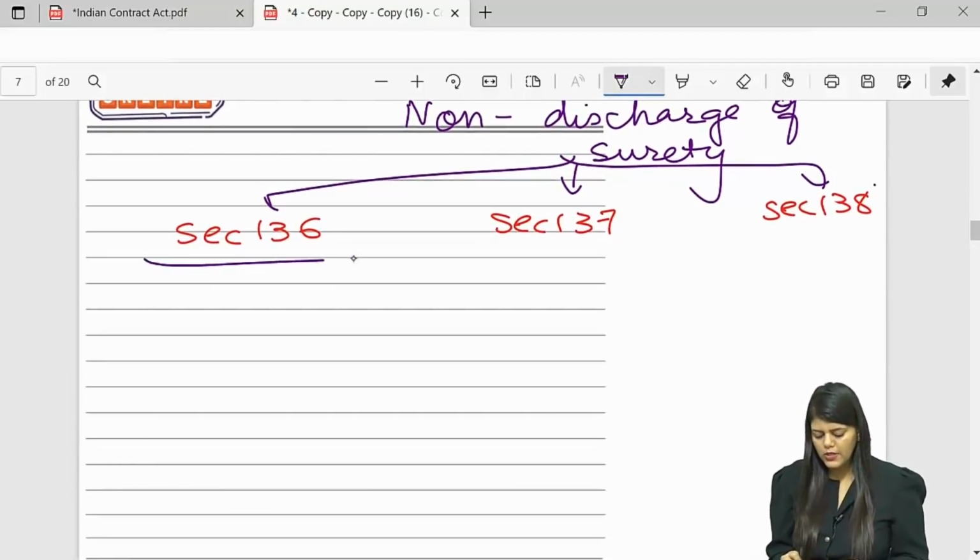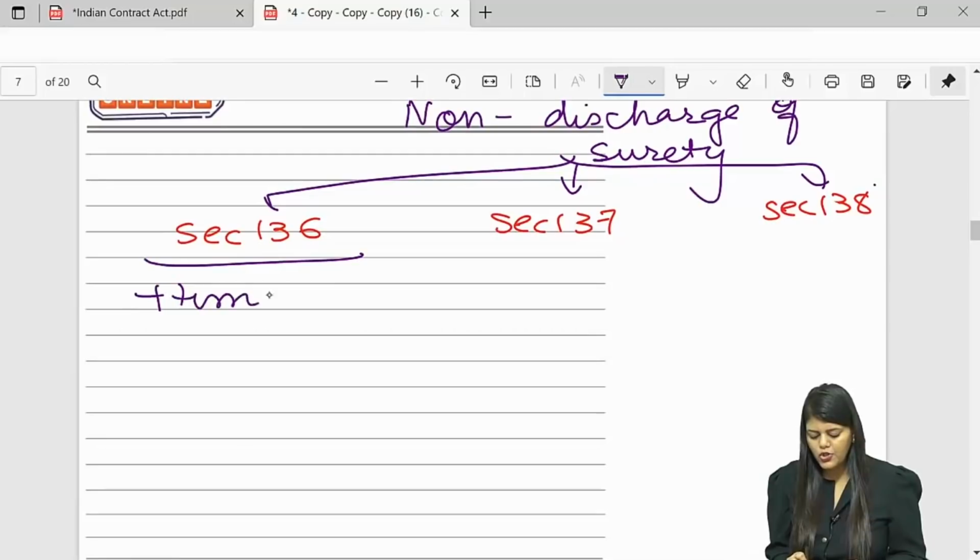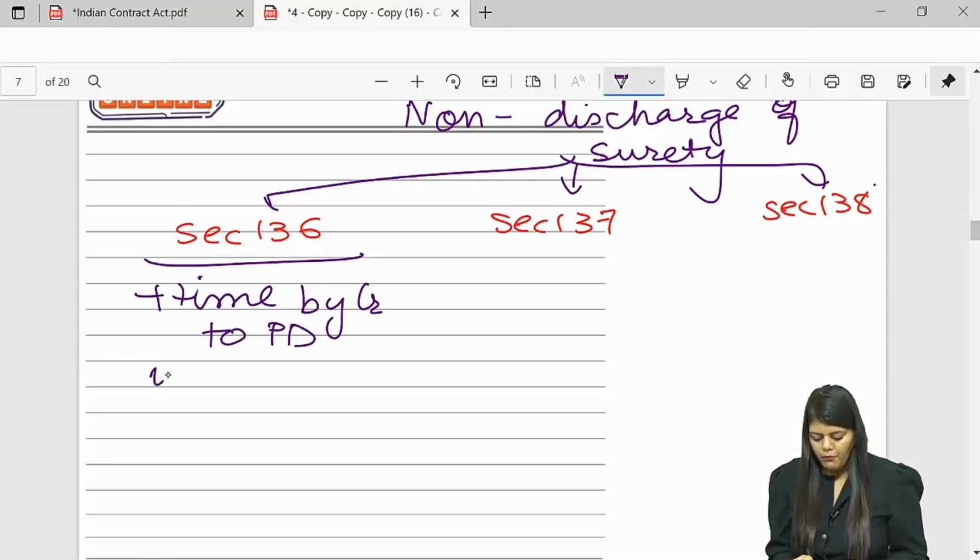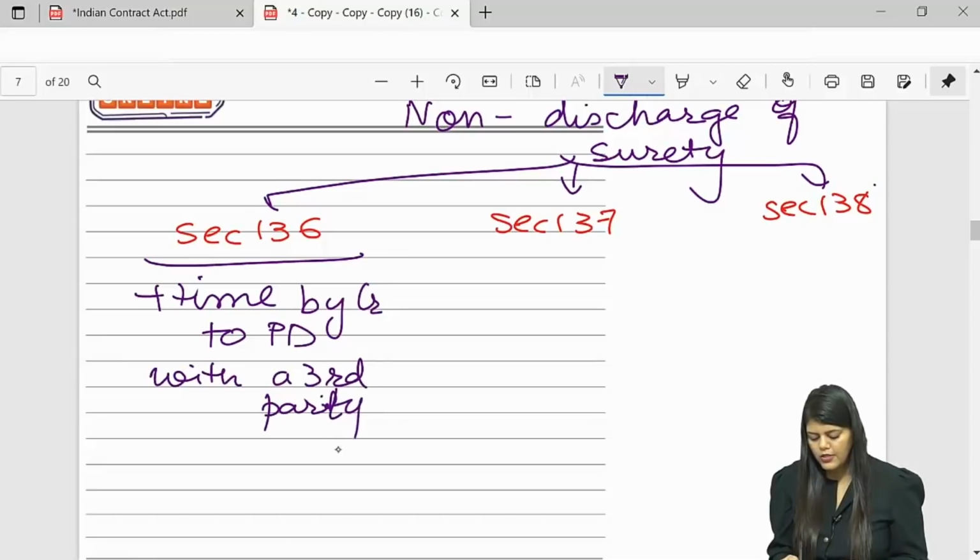Section 136 says, if any extra time is given by the creditor to the principal debtor because of a contract with a third party, the surety is not discharged.